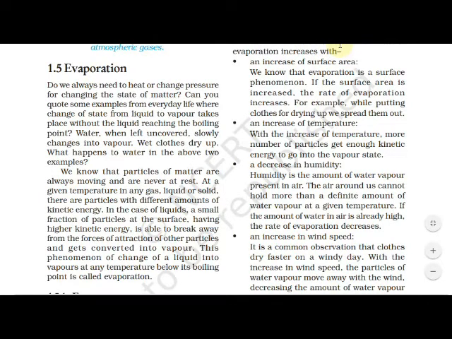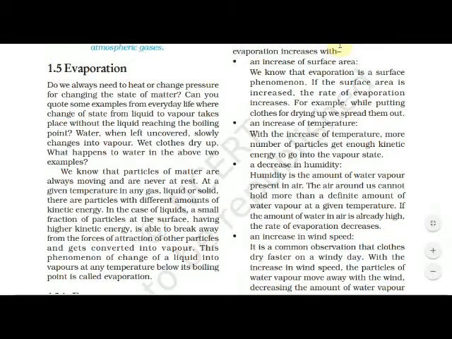In the case of liquids, a small fraction of particles at the surface having higher kinetic energy is able to break away from the forces of attraction of other particles and gets converted into vapor.